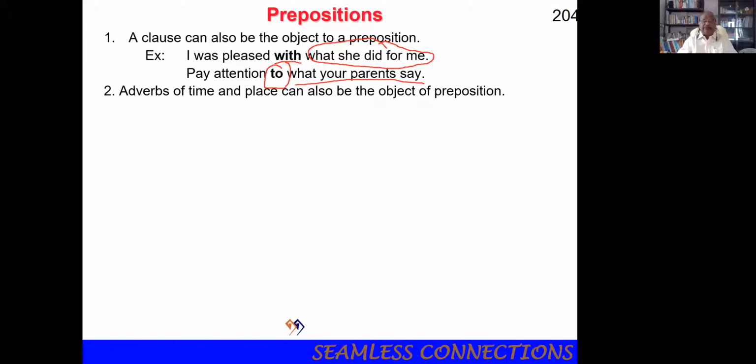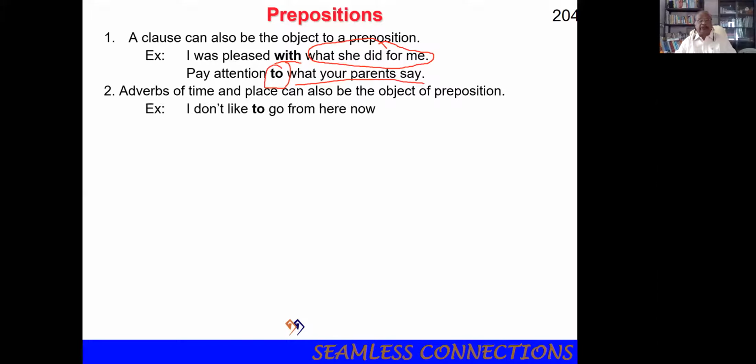Adverbs of time and place can also be the object of a preposition. Here, a clause can be an object of a preposition. Here, adverbs of time and place can be objects of prepositions.